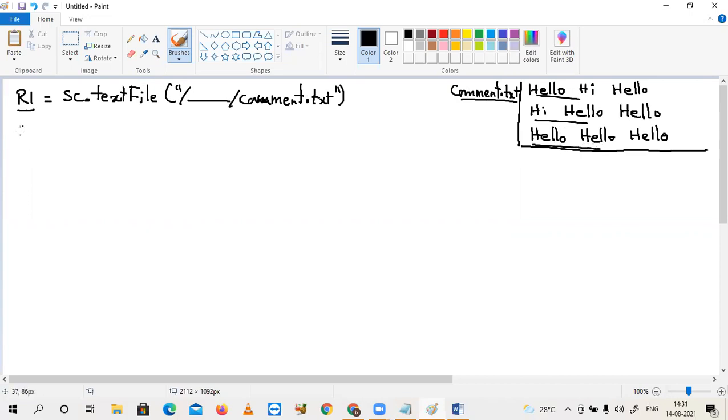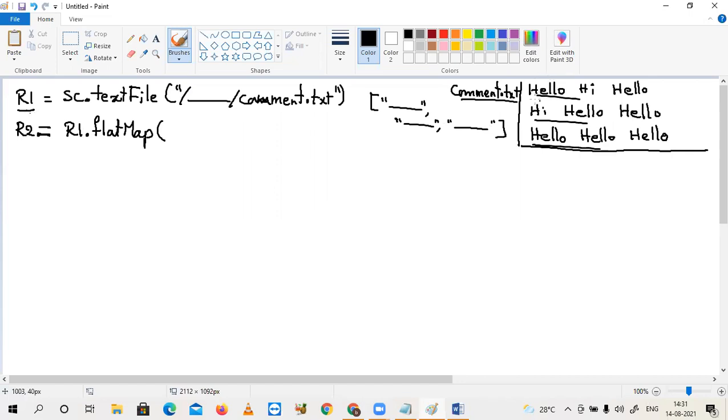In the second step, R2 is equal to, on R1, I am applying R1.flatMap. The content of R1 will be like this: one list, first line, second line, and third line.